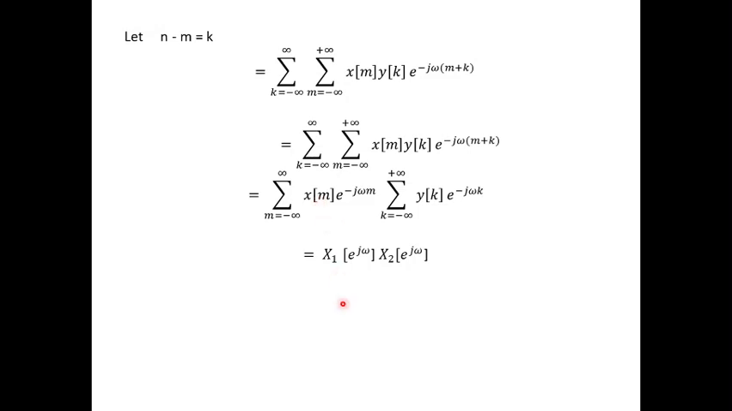So it can be written as x1 of e power j omega. So similarly here we need to write it as x1 of e power j omega, or we can write it as x of e power j omega, and then y of k e power minus j omega k can be written as y of e power j omega. Hence convolution property is proved.